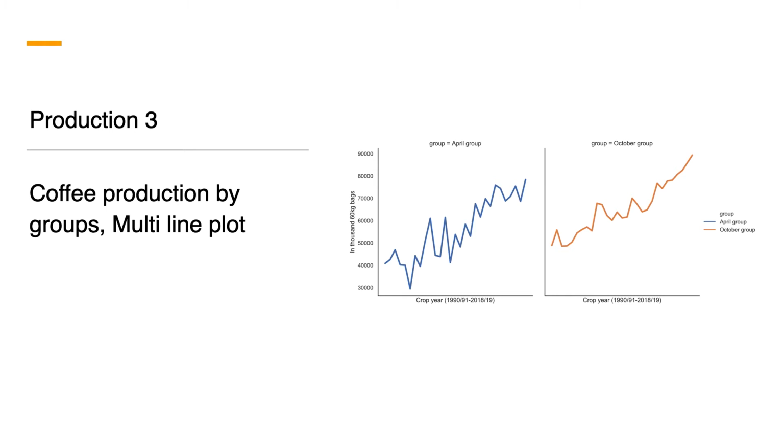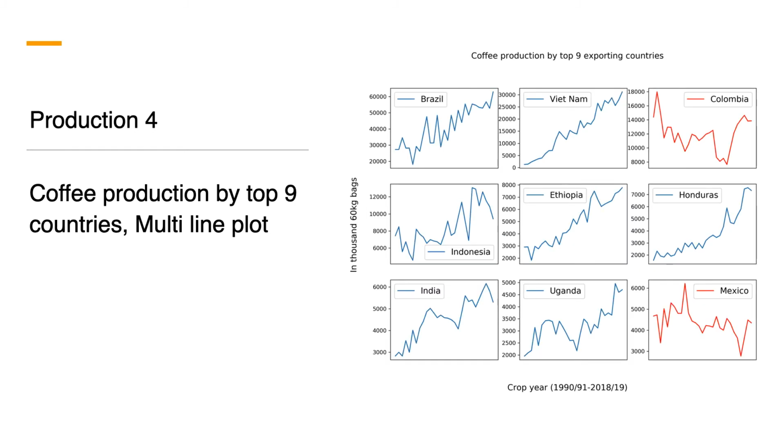This graph shows a line plot by producing groups. The July group is dropped for visualization. This graph shows multiple line plots of the top 9 coffee producing countries. Most of the top coffee producing countries have seen healthy growth, except Colombia and Mexico. These two countries are plotted in red.